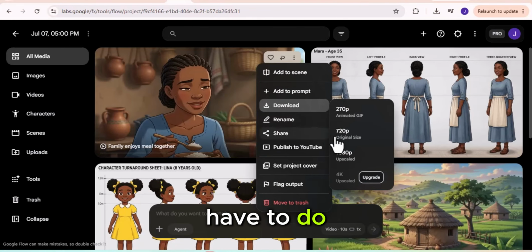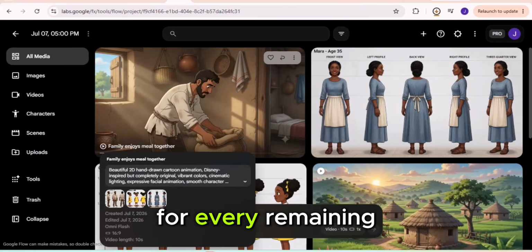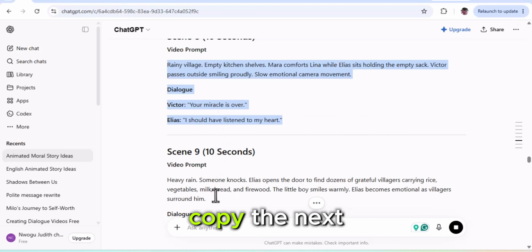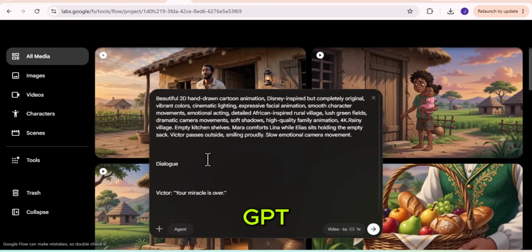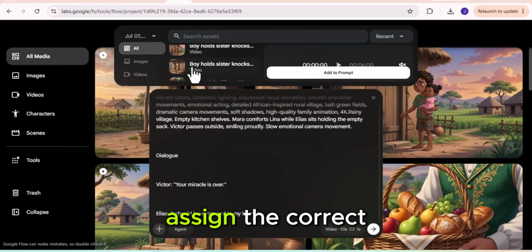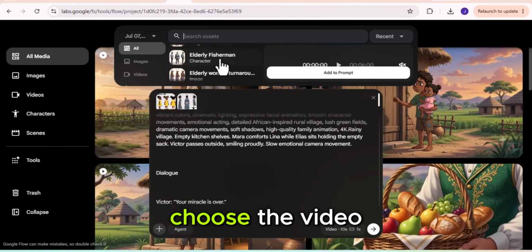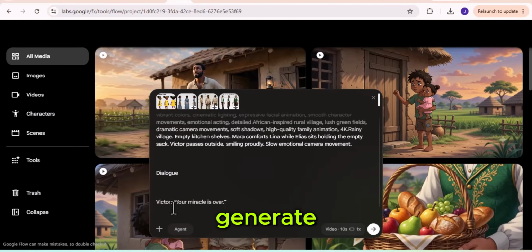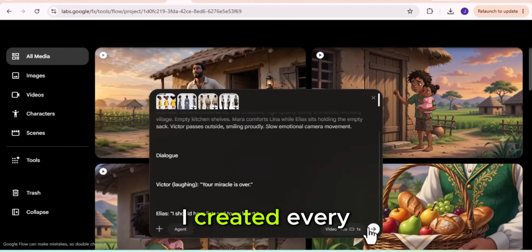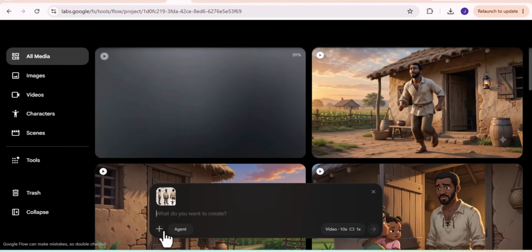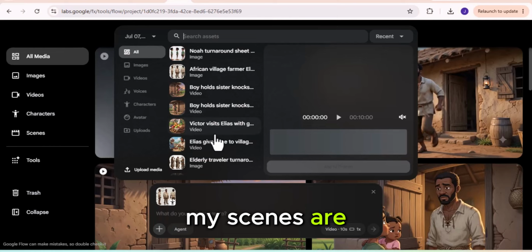Now all you have to do is repeat this same process for every remaining scene in your story. Copy the next prompt from ChatGPT. Paste it into Google Flow. Assign the correct characters. Choose the video duration, and click Generate. That's exactly how I created every clip in this animation. As you can see, all of my scenes are now complete.